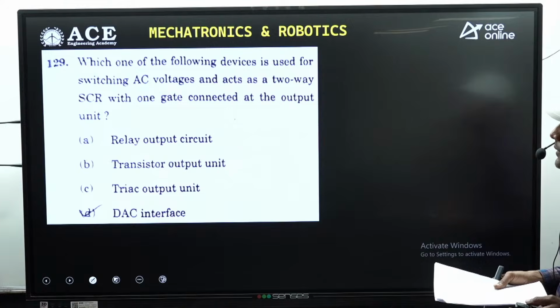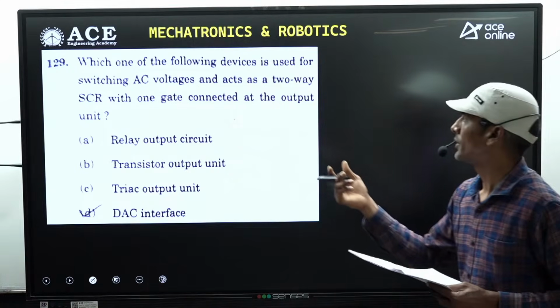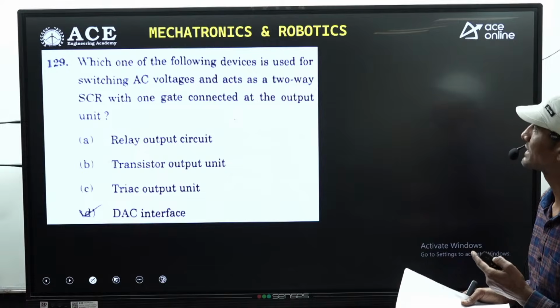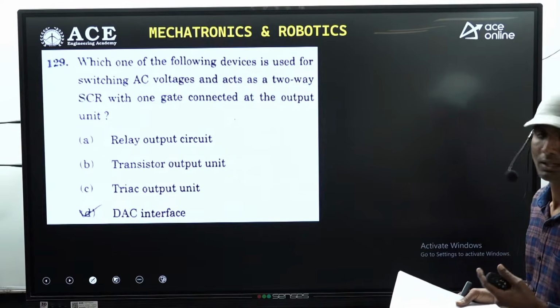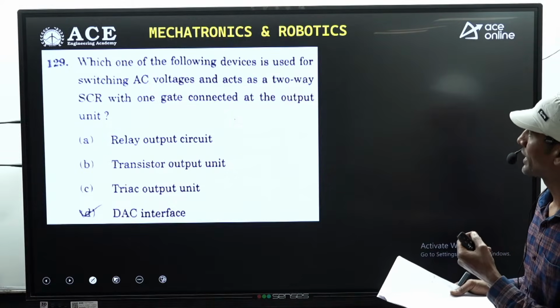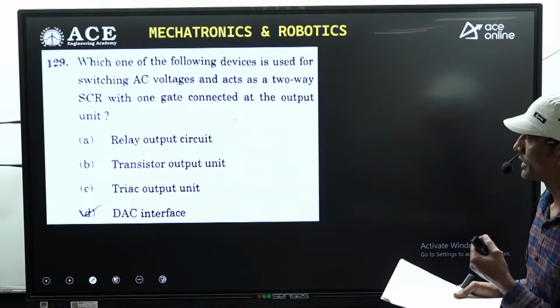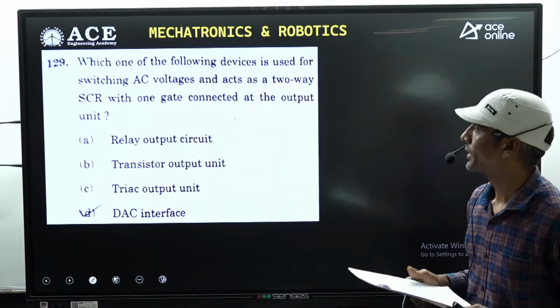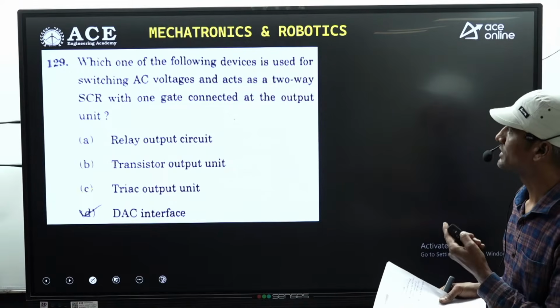Next we have the question, which one of the following devices is used for switching AC voltages and acts as a two-way SCR with one gate connected at the output unit? It is a triac output unit, right? That is the answer to this question.